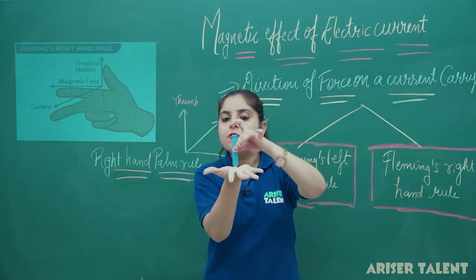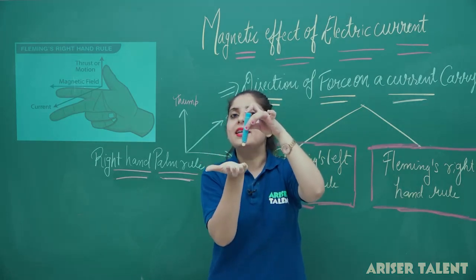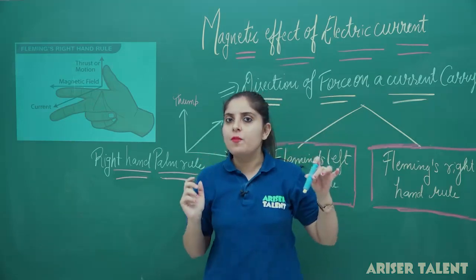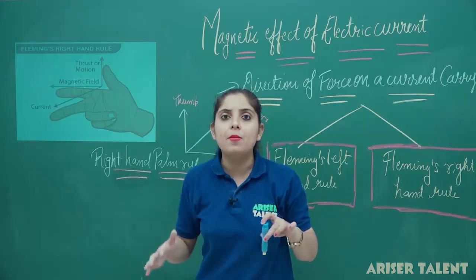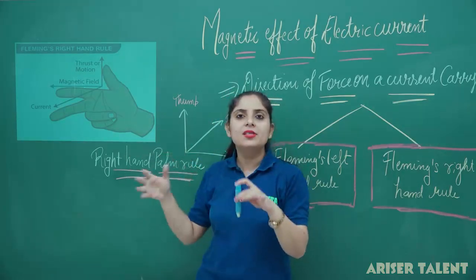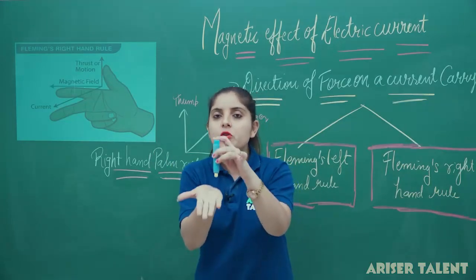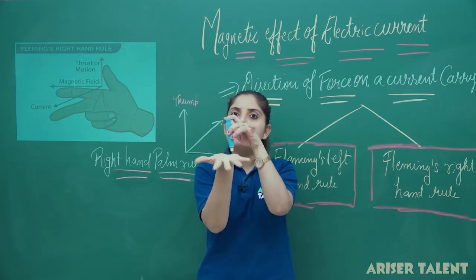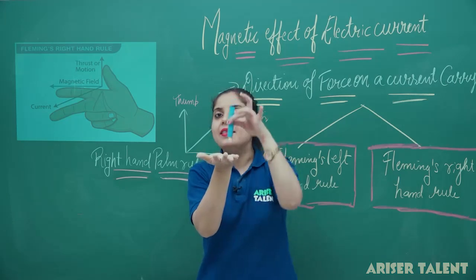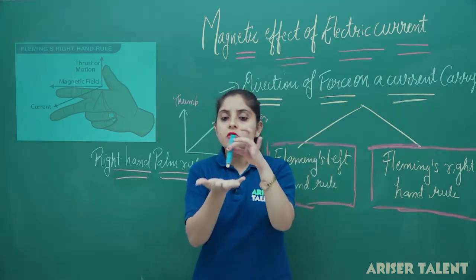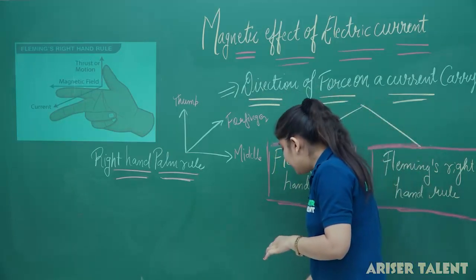Thumb will give you the direction of force, this will give you the direction of current, and these 4 fingers that I am opening here will give you the direction of magnetic field. So this is how it is actually working. You can also say that it is a right hand palm rule, but in that diagram you are just positioning the fingers like this, but in the other case you have to open your palm. So if I am opening my palm, again the thumb will give me the direction of force, these fingers will give you the direction of magnetic field, and this will give you the direction of the current we have. So this is how the right hand palm rule will work in determining the force on a current carrying conductor.